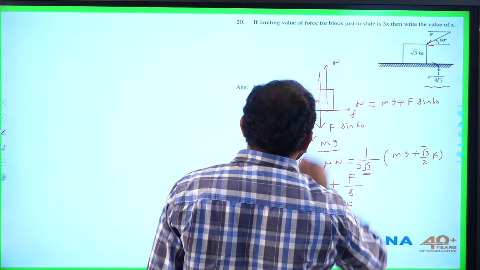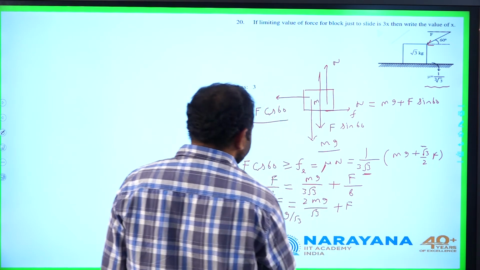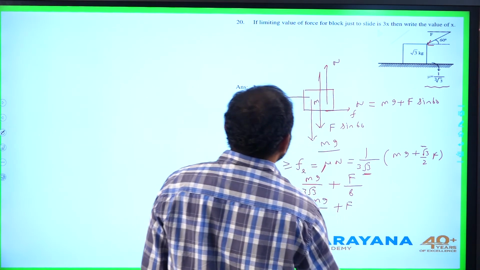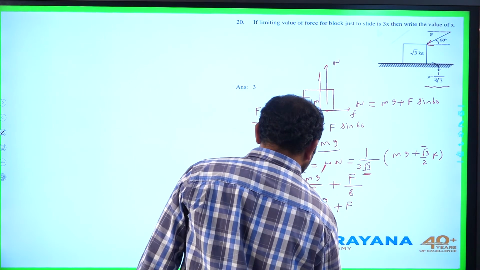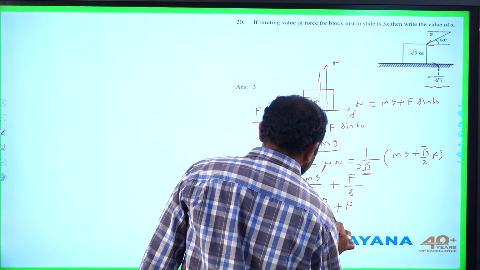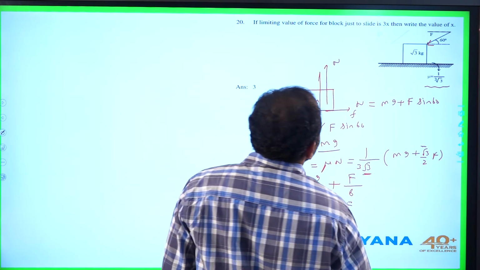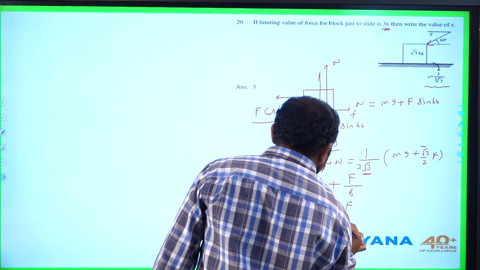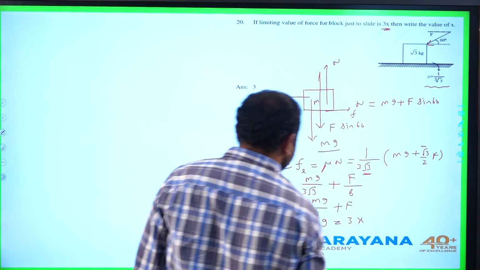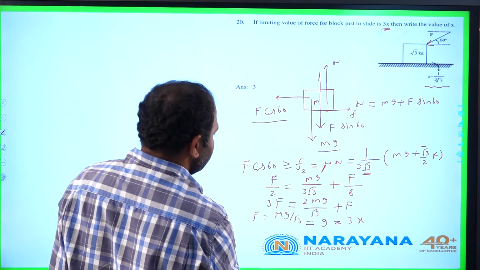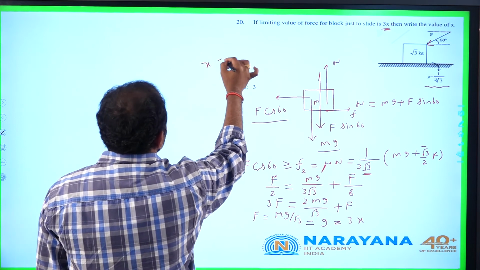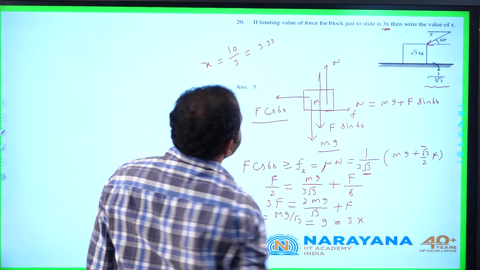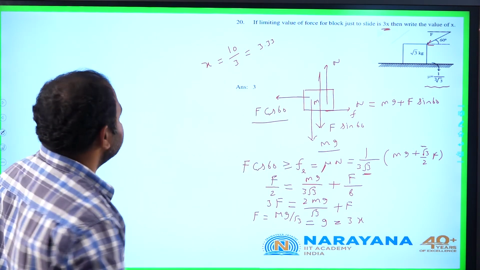Mass of block given is root 3. So substituting this value, root 3 gets cancelled, we are getting the expression of force as G. Here it is given that block just to slide is 3x. This is equal to 3 times x. So x equals G by 3. The value of G is not mentioned here. If I take this as 10, this will be 3.33. Let us go to the next question.